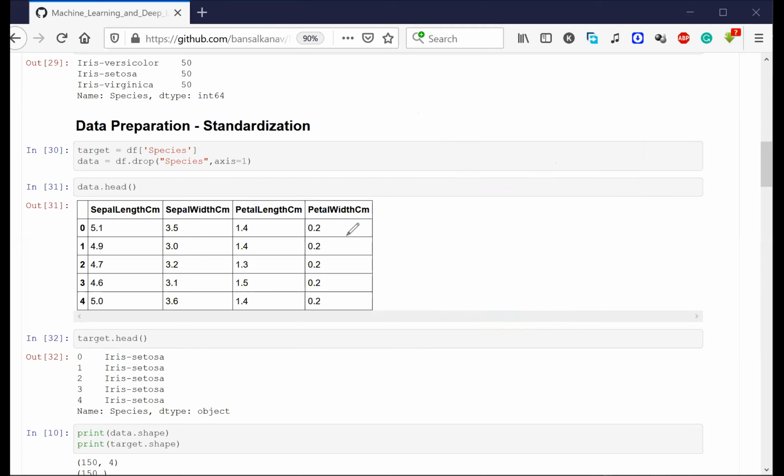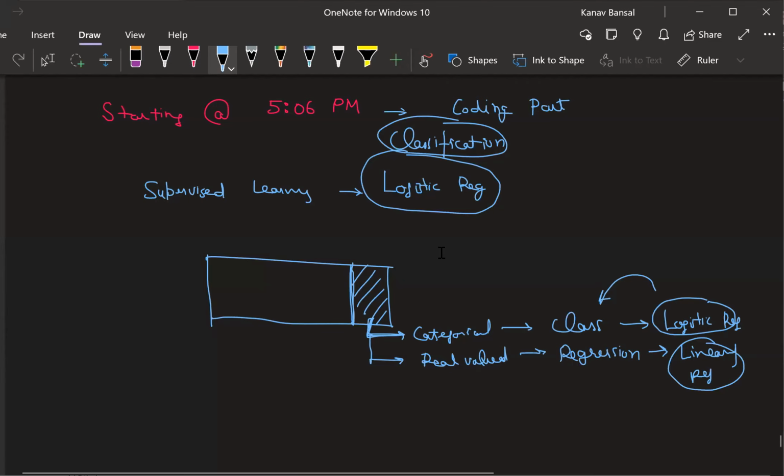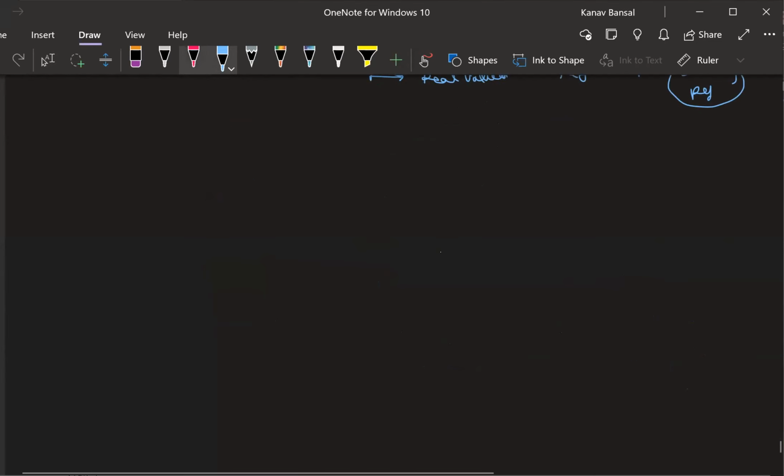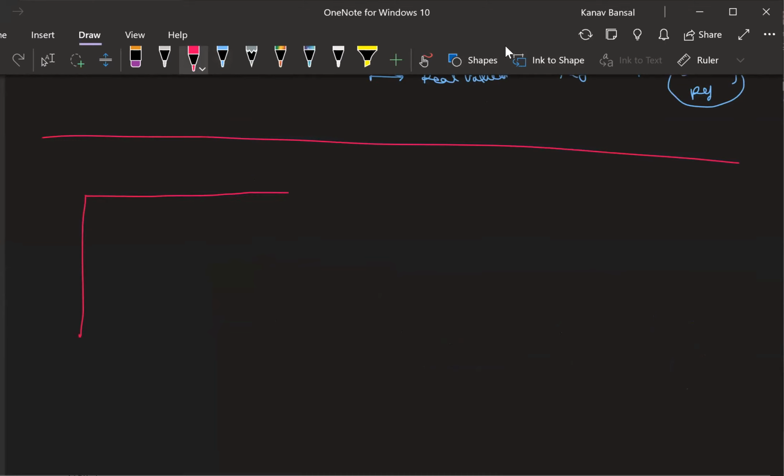Now, in any machine learning problem, there are a couple of things that you need to do. Let's first talk about those steps. First of all, what is the most common thing that you would need in order to solve any machine learning problem? You would need some data, yes or no? Without data, is it possible to do machine learning or data analysis? No, right?